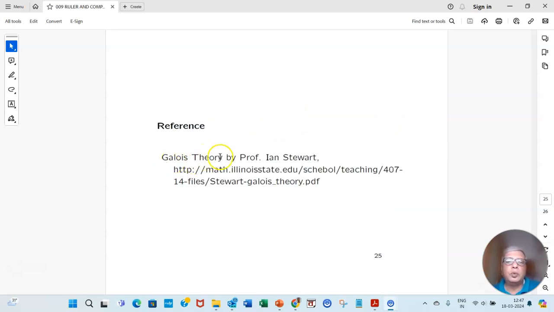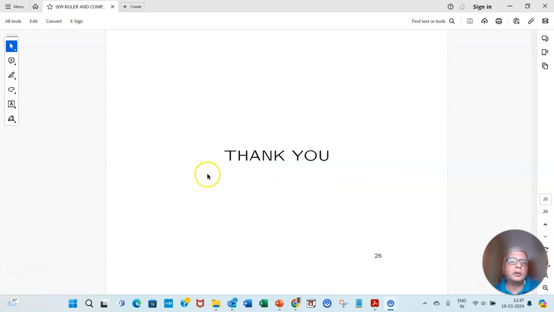So this is from the book by Professor Ian Stewart on Galois theory. I am trying to understand why a general quintic is not solvable. Maybe I will give that talk someday. Thank you.